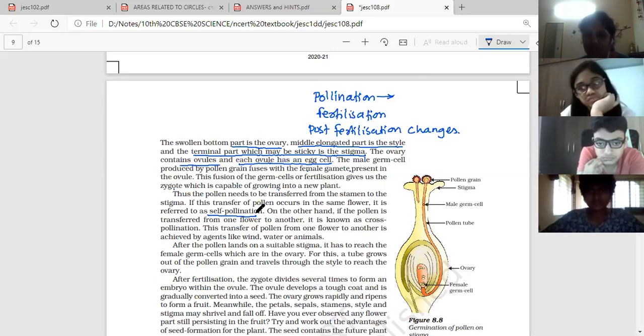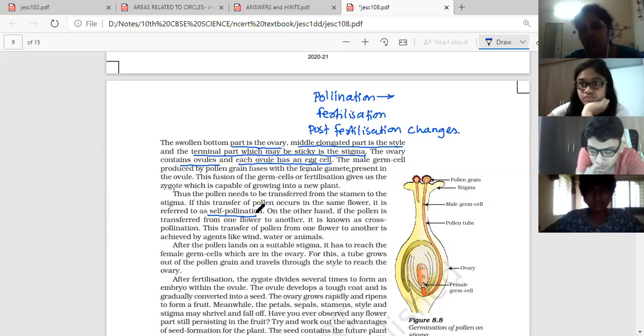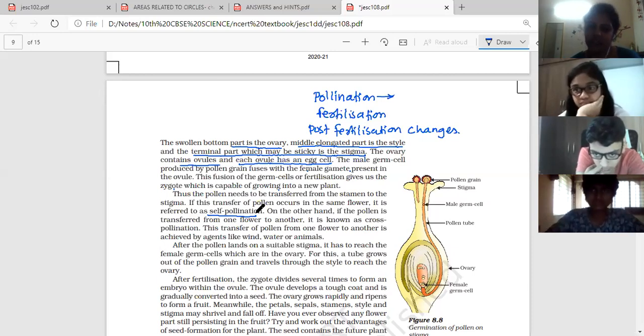But if the pollination takes place between different flowers, although that different flower is from the same plant, still that is considered cross-pollination because its genes will be different. The same flower's stigma and style have a similar genetical structure, but different flowers on the same plant will have some genetical difference.